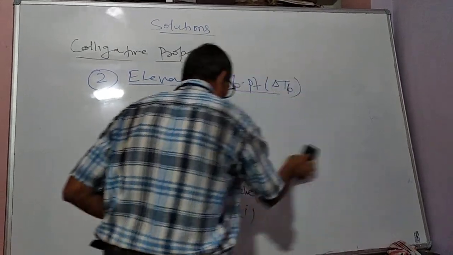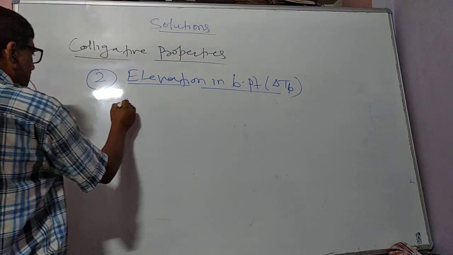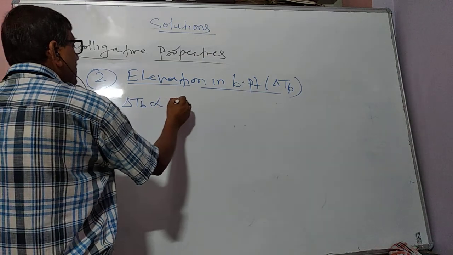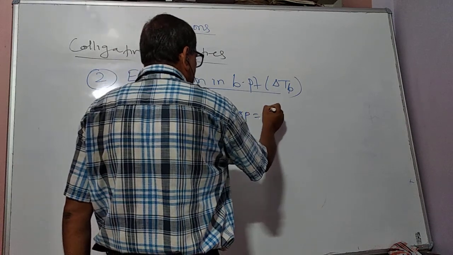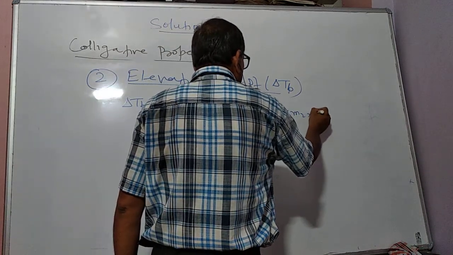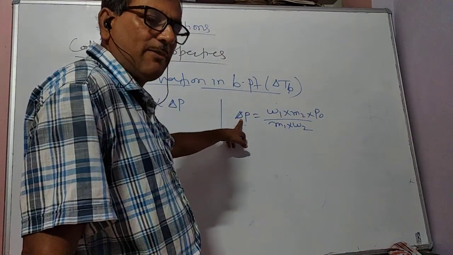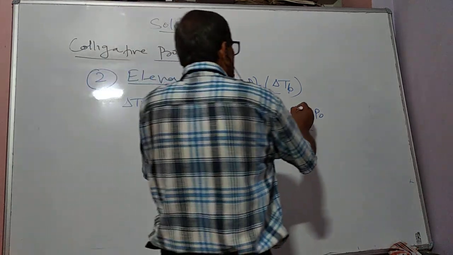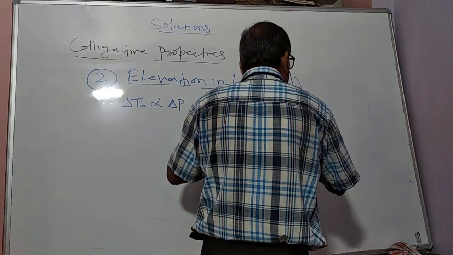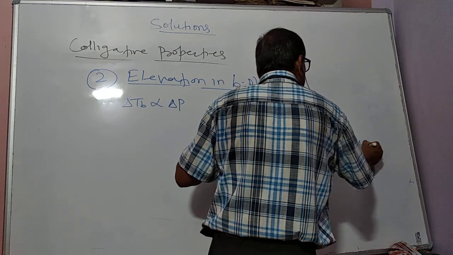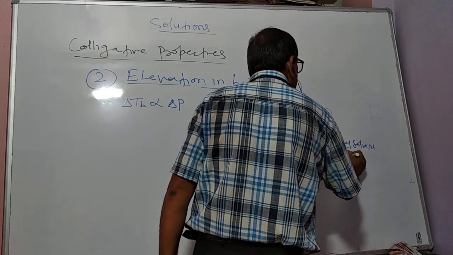So the elevation in boiling temperature is directly proportional to delta P, and we have already discussed that delta P equals W1 M2 into P0 divided by M1 into W2. This equation was already derived in relative lowering in vapor pressure, where M2 is the molar mass of the solvent and P0 is the vapor pressure of the pure solvent.